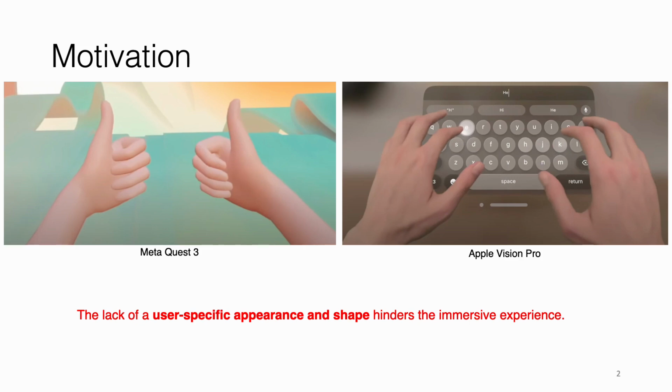A user-specific digital hand model representing the user's hand shape and appearance is essential to realize a realistic and immersive experience in virtual reality and augmented reality applications. However, existing VR devices, including the Meta Quest 3 or the newly launched Apple Vision Pro headset, lack such a personalized photorealistic digital hand and thus fail to provide a sense of embodiment to the user.